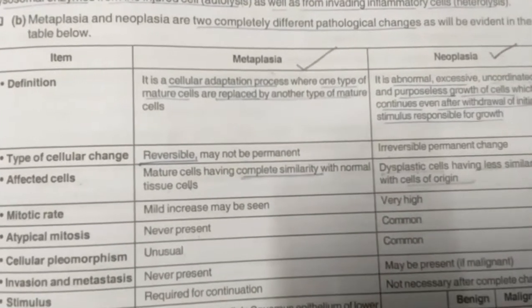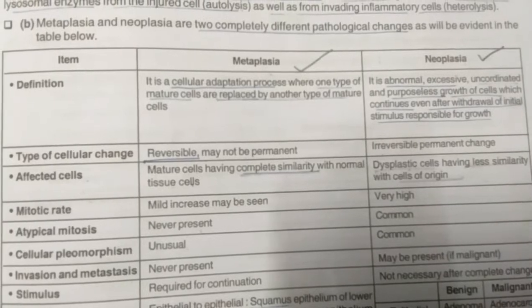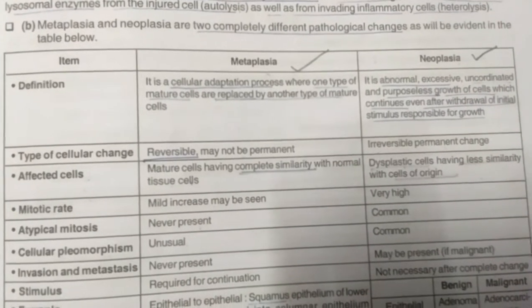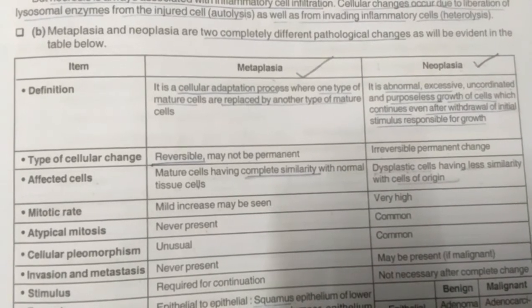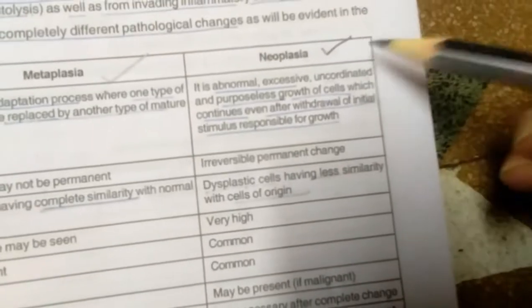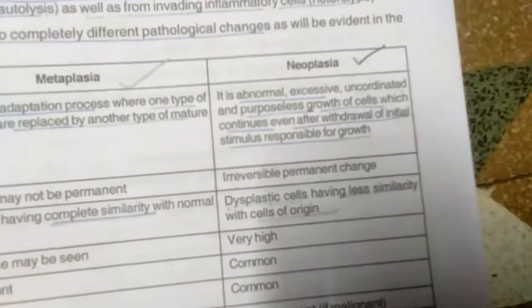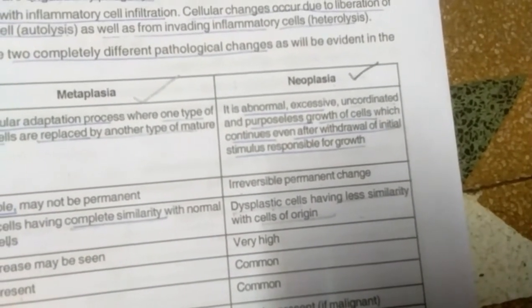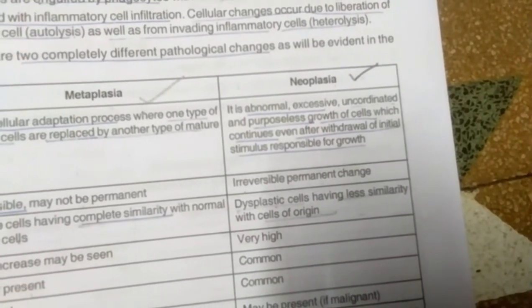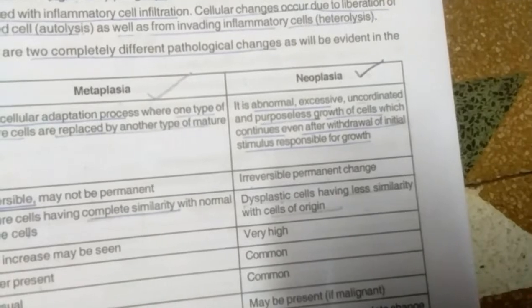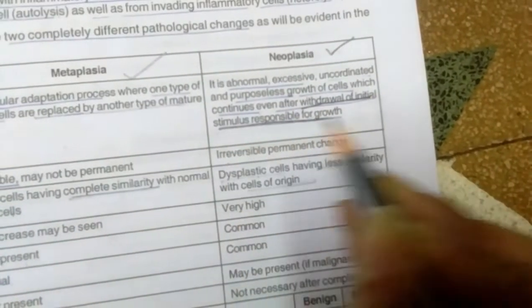So metaplasia is a cellular adaptation where one kind of differentiated or mature cell will change or be replaced by another mature cell. And what is neoplasia? Neoplasia is abnormal, excessive, and uncontrolled growth of the cells. And the cells will continue to proliferate even in the absence or the withdrawal of the stimulus. See, even in the withdrawal of the initial stimulus, which is responsible for growth.